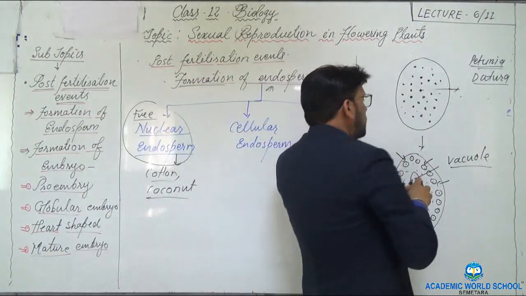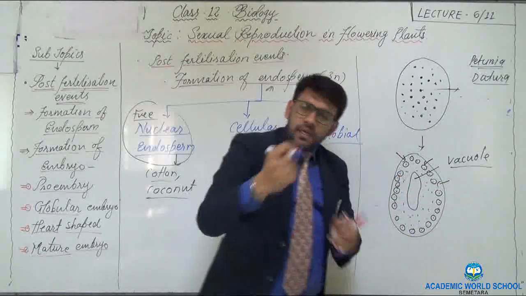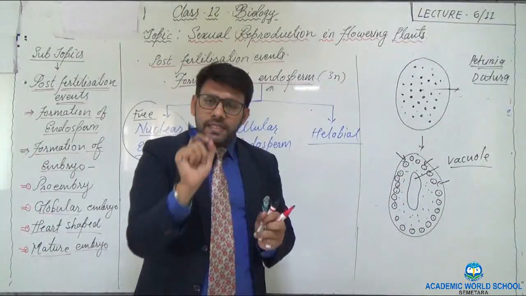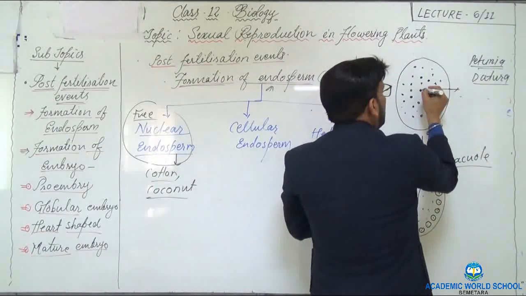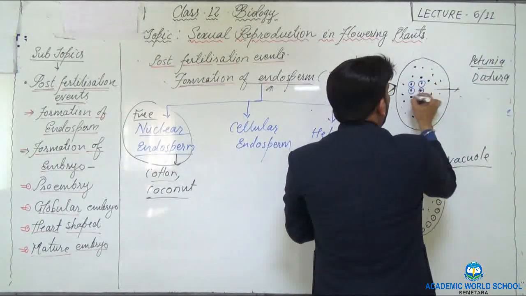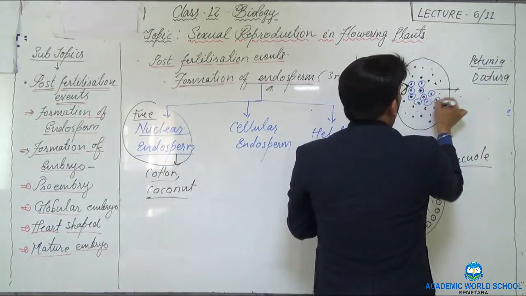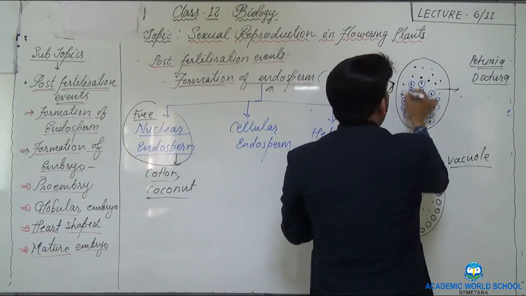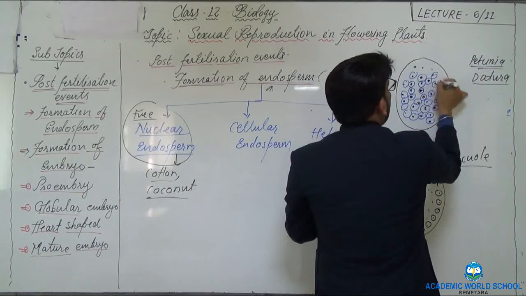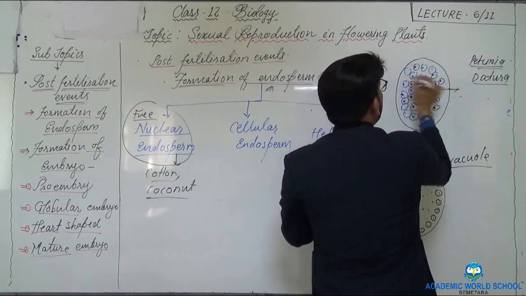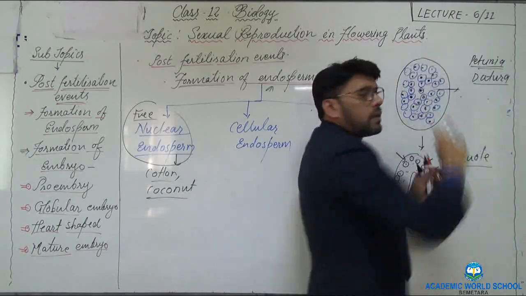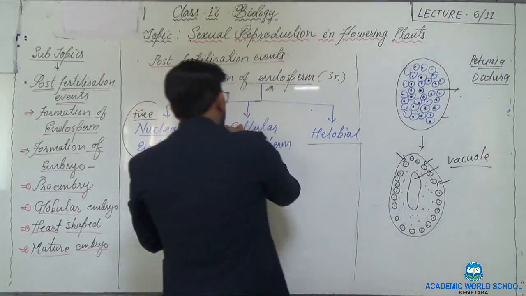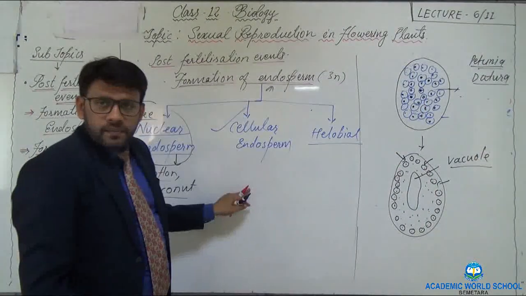Here, as soon as the cell division starts, from the first cell itself, when the nucleus divides, it is immediately followed by the formation of cell wall. So each and every division completes and forms a number of cells packed together. This type of structure is called cellular endosperm.